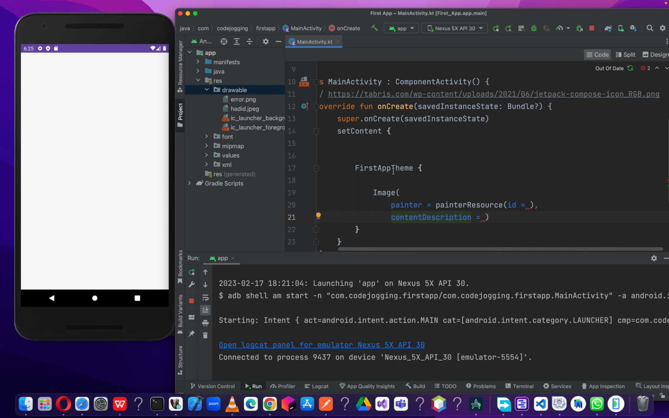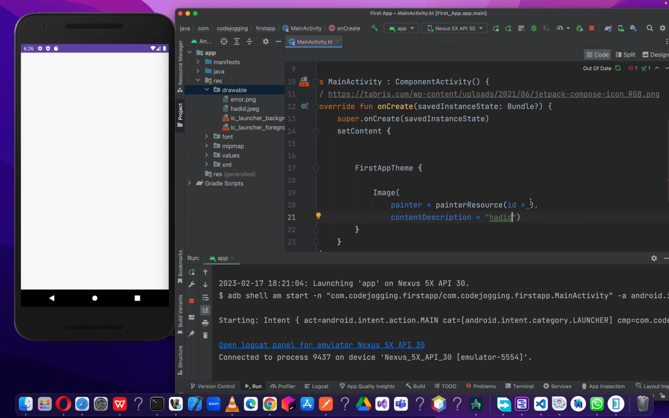We have a lot of properties, like how we did when we were working on the text component. So here it needs a description. It must be a string, so we can leave it blank, or we can type a name or a word here.